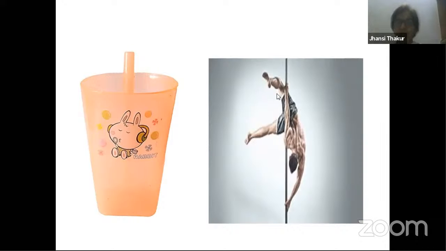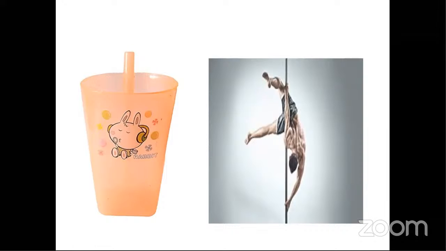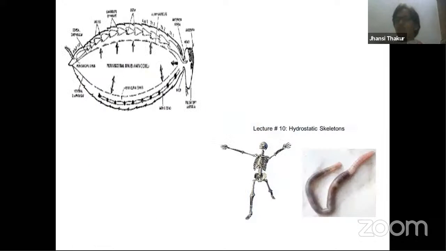Now, in the same way, how we can compare is that suppose you take the example of a pole dancer. This pole dancer can dance well only if the surrounding space is enough. Otherwise, the pole dancer cannot dance. In the same way, the space gives an opportunity for our organs to move freely. That is the importance, so that these organs can move freely and no damage takes place whenever they move.